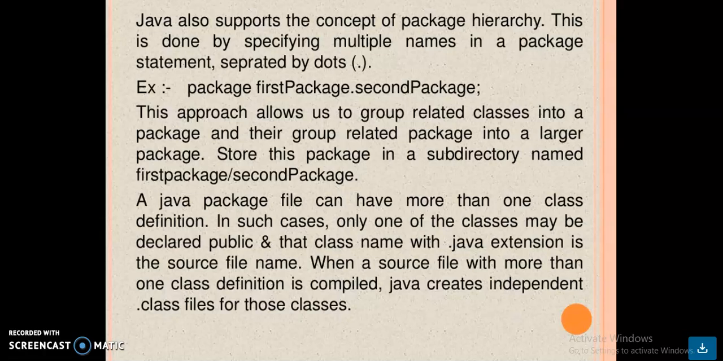A Java package file can have more than one class definition. In such cases, only one of the classes may be declared as public, and that class name with the .java extension is the source file name. When a source file with more than one class definition is compiled, Java creates independent .class files for those classes.